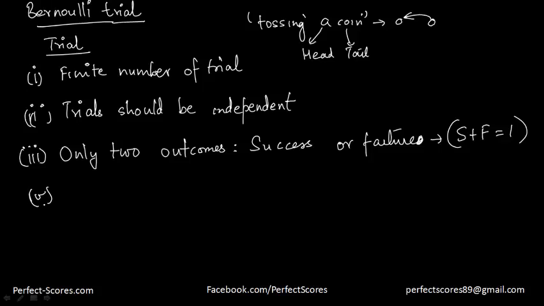The next characteristic is that the probability of success remains the same in each trial. The probability of failure will also remain the same in each trial. It's not always true that the probability of success equals the probability of failure, but the probability of success in each trial remains the same, and the probability of failure in each trial remains the same. And success plus failure will always add up to 1.